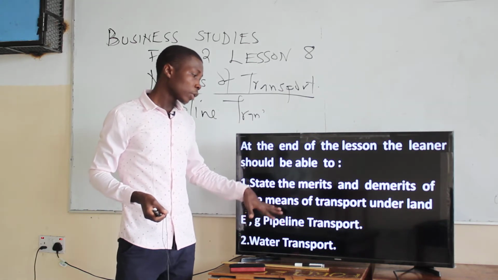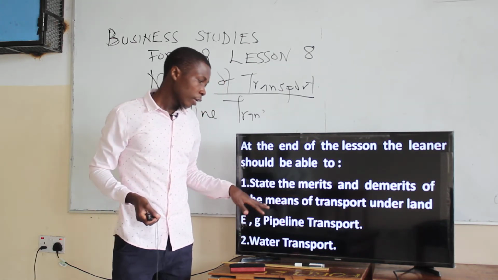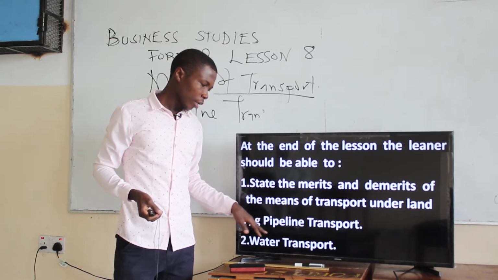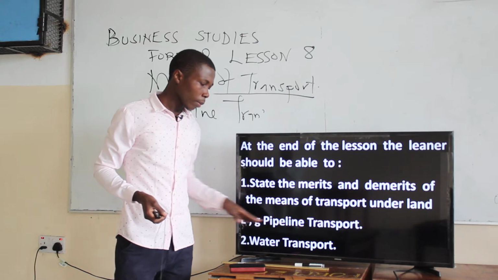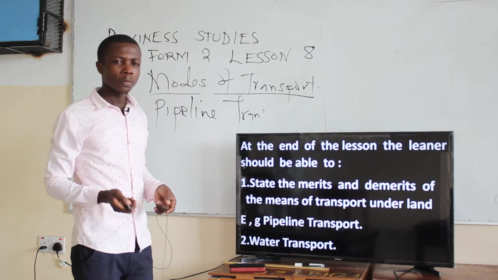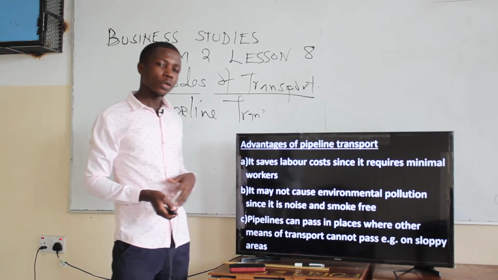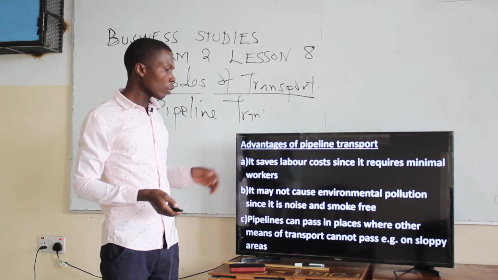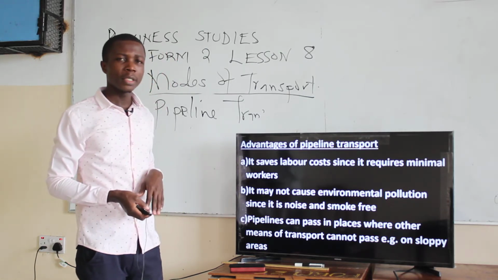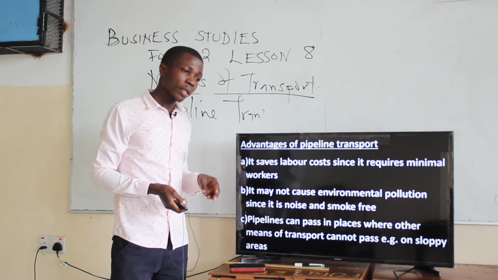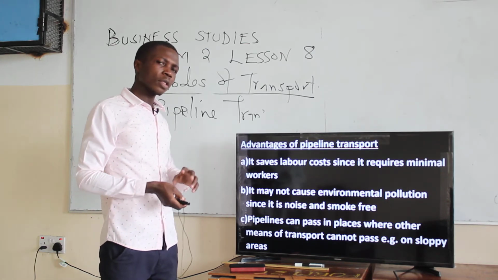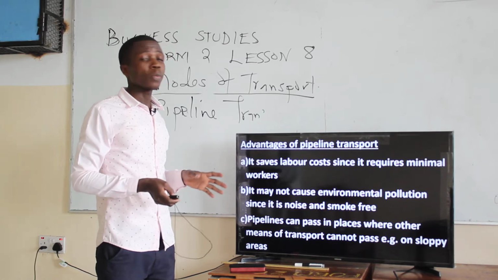Last time we were talking about land as a mode, then means under land. Let's finish up with talking about the pipeline and transport. Very simple. So at the end we will find these notes. We know what pipeline is, that I introduced. In Mombasa we also have pipelines transporting liquids and solids. I think I introduced this in the previous lesson, and we understand what pipeline is.